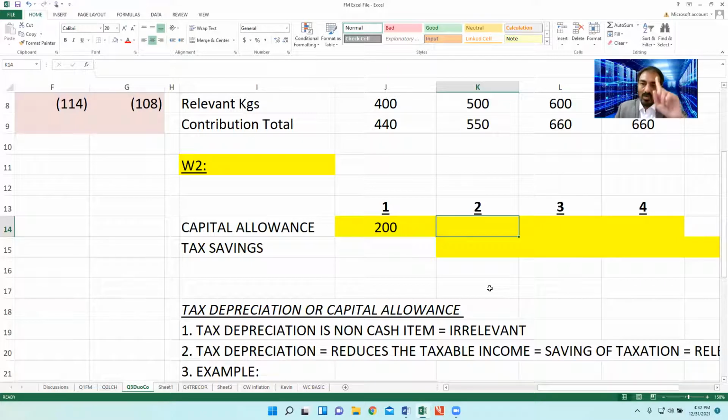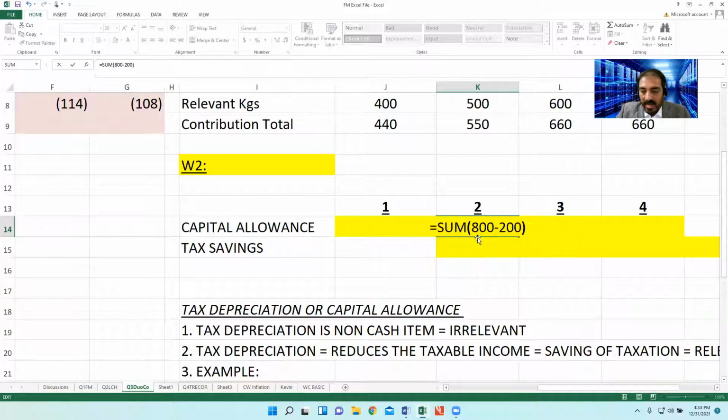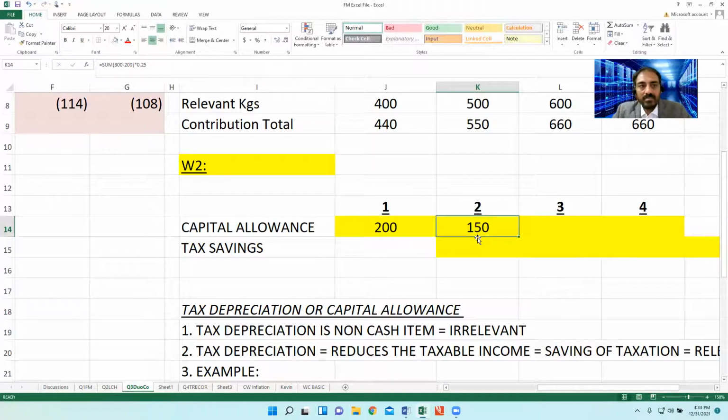Number one, the reducing balance method as in accounting: 800 minus 200, multiplied by 0.25, which is 150. It's very simple, 800 minus 200 into 25%.